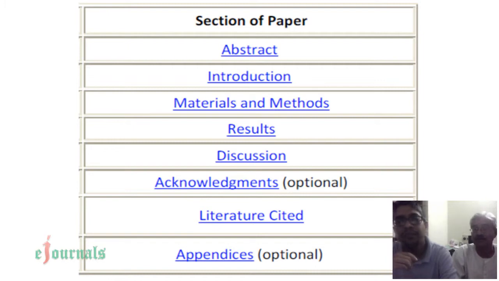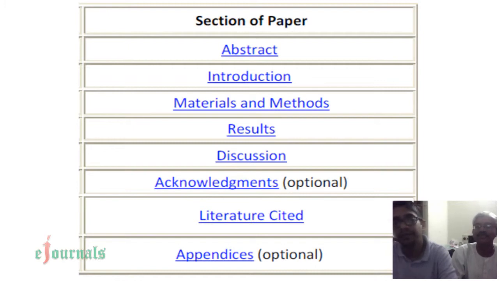Then your authors' names and where they work, and then abstract, introduction, materials and methods, results, discussion, acknowledgements. I'm sorry, acknowledgements are people who helped you, or institutions which helped you to produce this particular article.